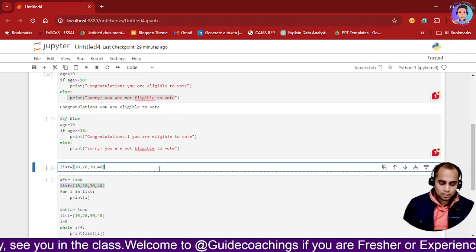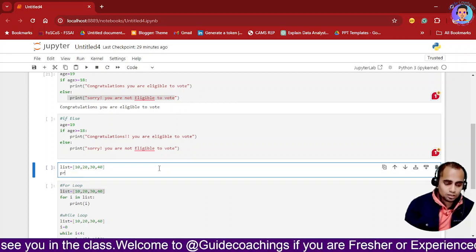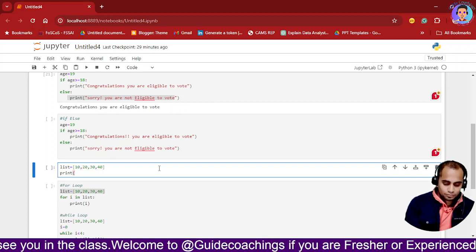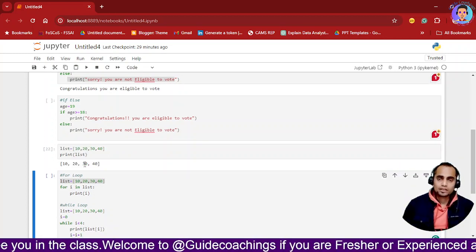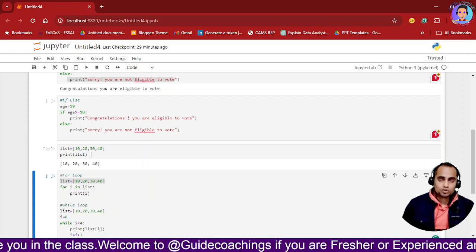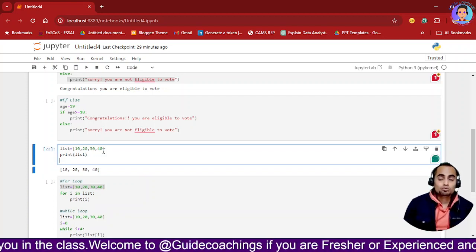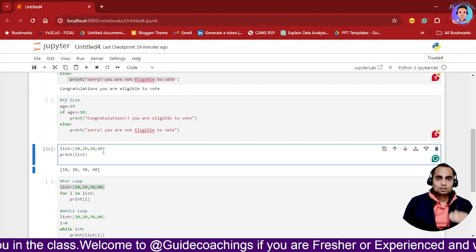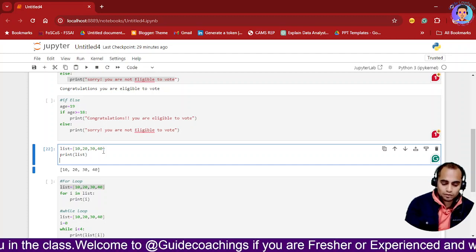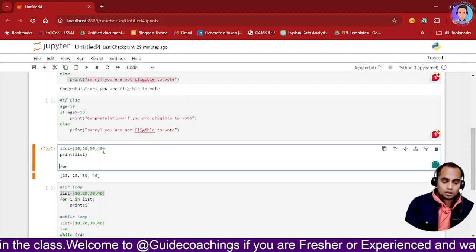So I will be using this over here. We have a list, and if I want to print it, okay, print list, if I print this, what will you get? You will get 10, 20, 30, 40. That is how you will be getting it. But I don't want the list to be printed like that. I want all the elements column wise. So what I will do, I will use for. So that is how you will use the for loop.